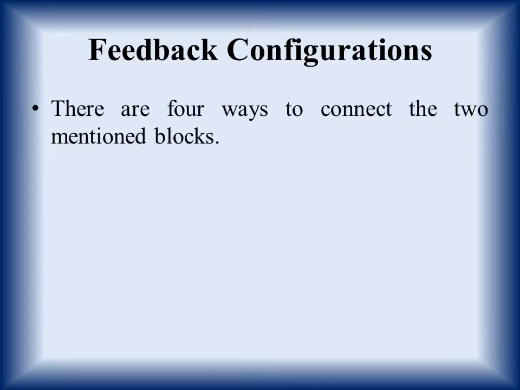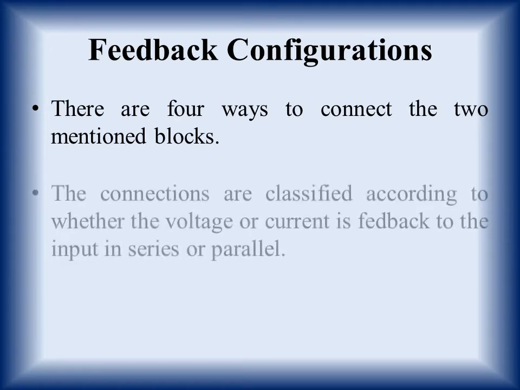There are four ways to connect the two mentioned blocks. Now we have said that feedback amplifier has two blocks. One is the op-amp or amplifier block and the other is the feedback block. Now in order to connect these two blocks, there are four different ways. What are these ways? We'll see.